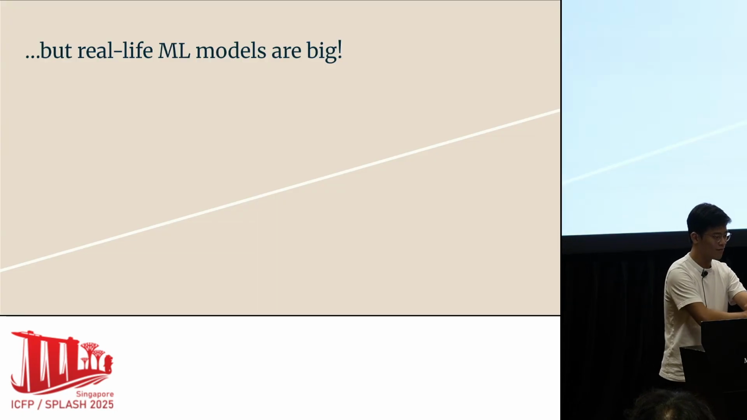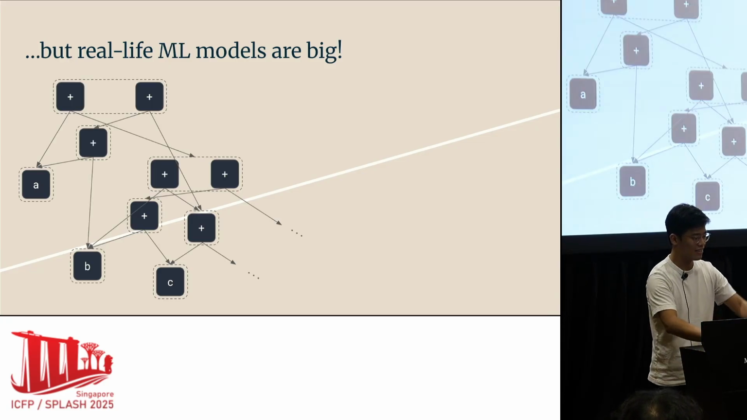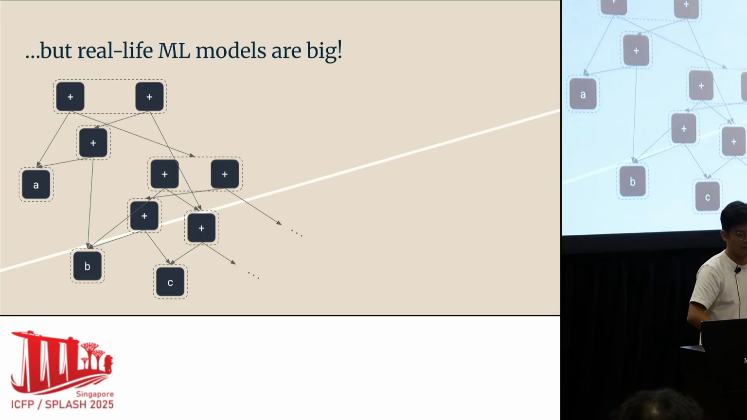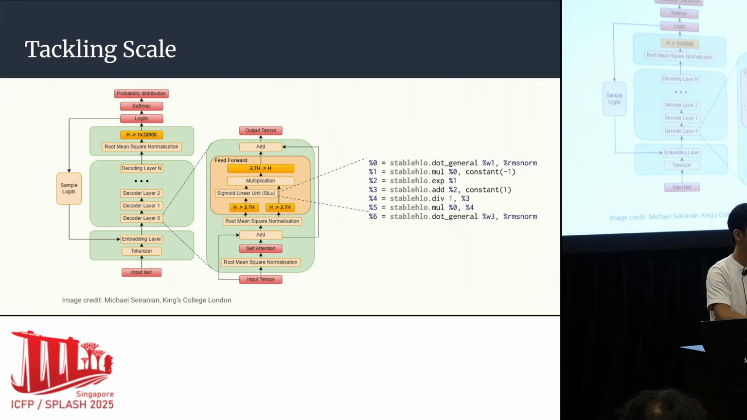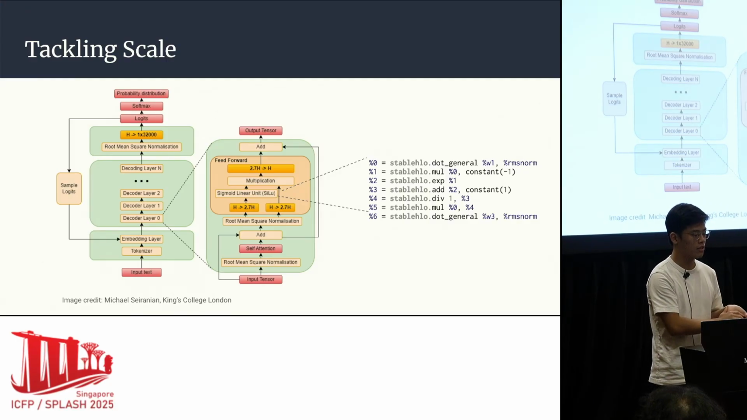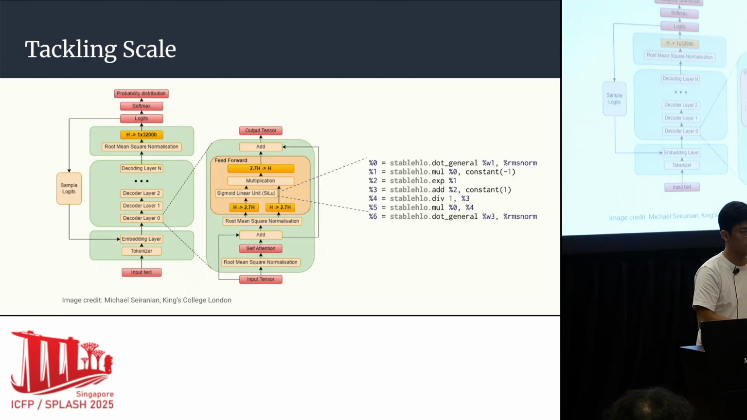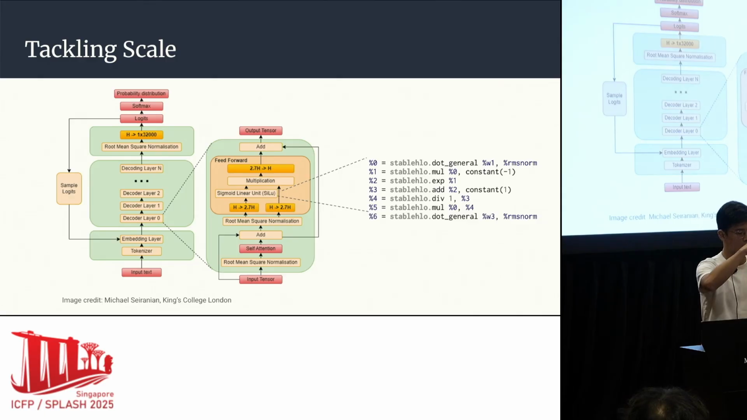But we hit a wall very quickly because real-life machine learning models are big, and we've seen earlier that equality saturation might blow up. So we need to tackle scale somehow. One way to do this is to make an observation that a lot of real-world machine learning models are composed of very discrete components. And not only that, a lot of machine learning models are straight-line programs, or look something like straight-line programs. There's not much connectivity between these components.